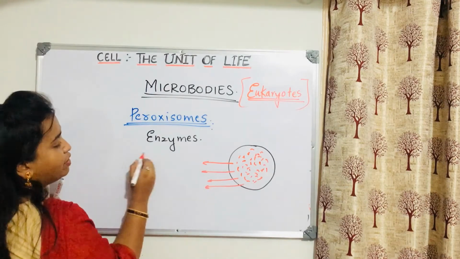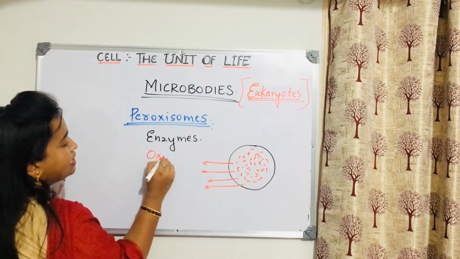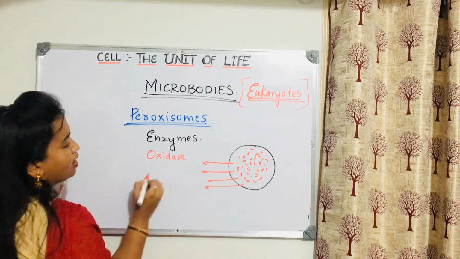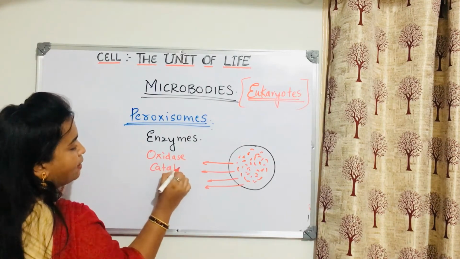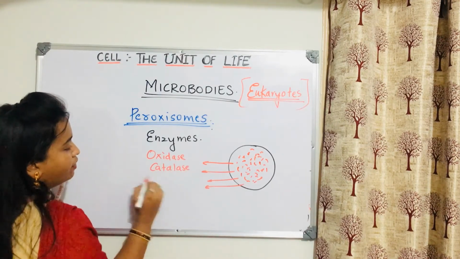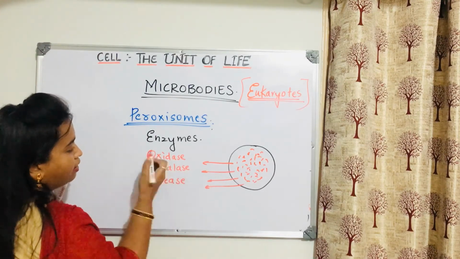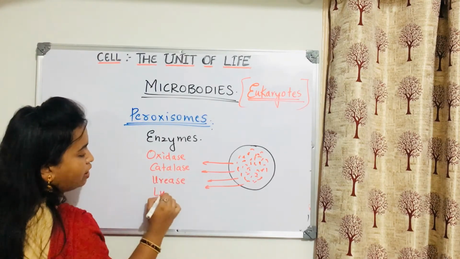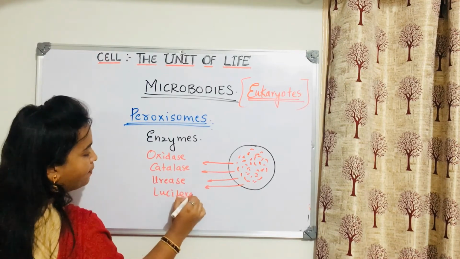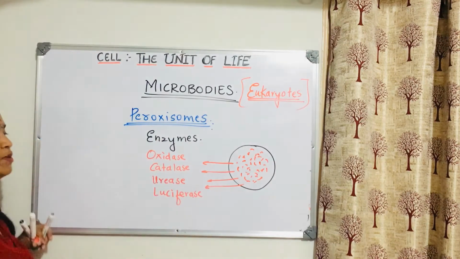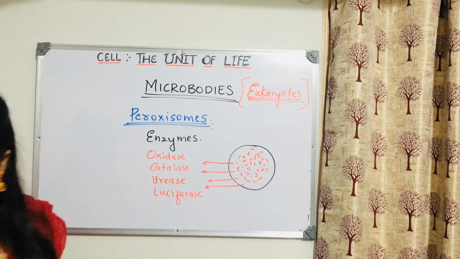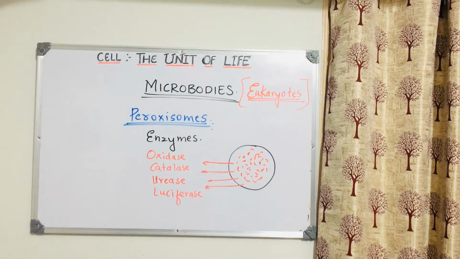The first enzyme present here is oxidase enzyme. Then we have catalase enzyme. Then we have one more, urease, which also comes under oxidase. Anyways, we have luciferase enzyme. These are the different enzymes present in peroxisome. Okay, what does it do? We'll talk about that.